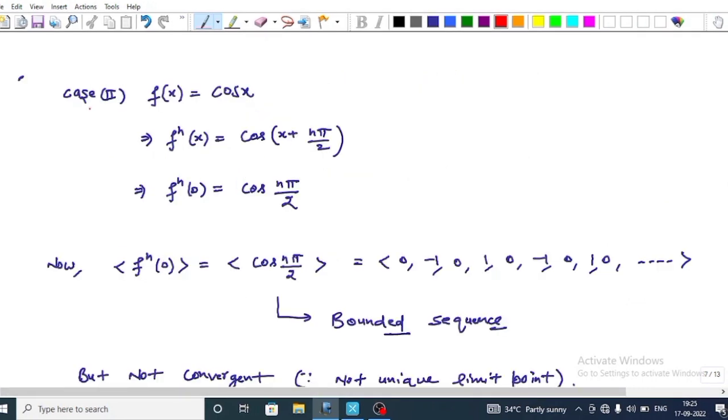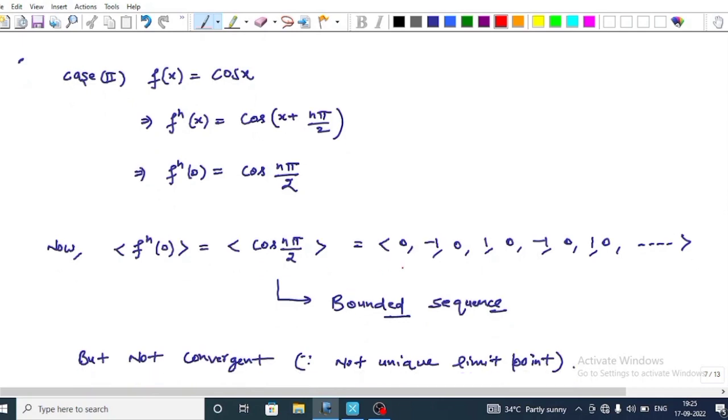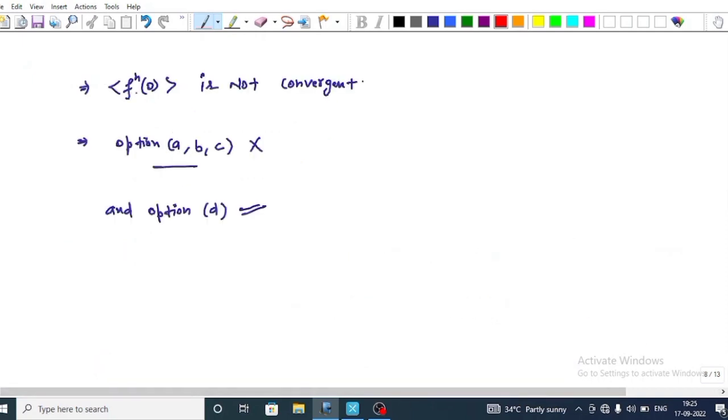For verification, come to case 2, that is f(x) = cos x. This implies f^(n)(x) = cos(x + nπ/2), and f^(n)(0) = cos(nπ/2). Now in sequence form, cos(nπ/2) for n = 1, 2, 3 and so on gives 0, -1, 0, 1, 0, -1, and so on. This is a bounded sequence but not convergent, by the same logic, because it has no unique limit point. This implies that the sequence f^(n)(0) is not convergent, so options A, B, C are incorrect, and option D is correct.